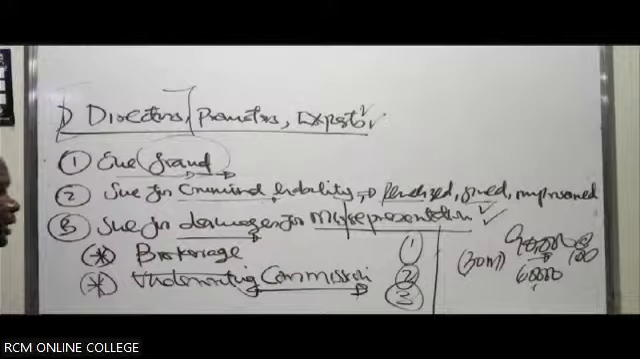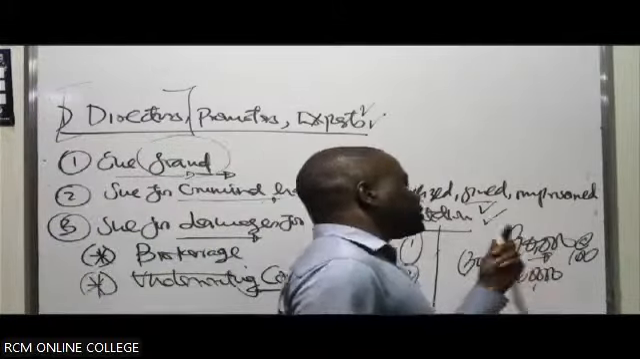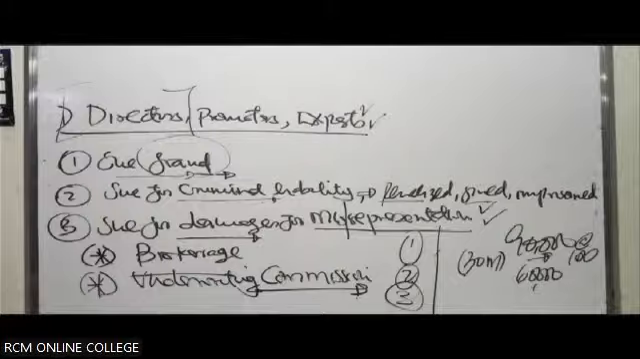So in this case, the underwriter simply takes up the amount that has not been subscribed for. So we call it underwriting commission.